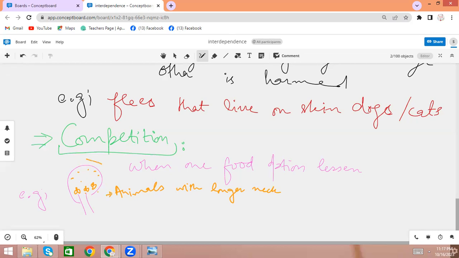They will eat all this food. So the competition comes up now for the smaller ones.